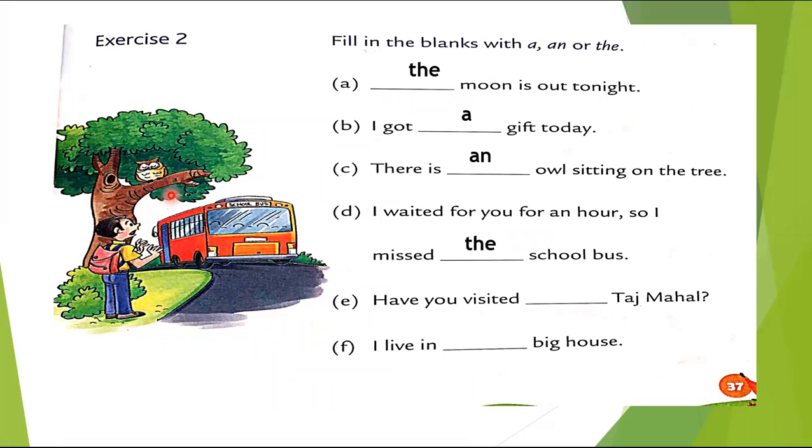I waited for you for an hour, so I missed the school bus. Not any bus, right? Not any ST bus, local bus, no. School bus. I'm going to school and I was waiting for you, but you didn't come. So I missed the school, है ना? School bus. I missed the school bus. So we are going to use the because we are talking about a particular bus, the school bus.